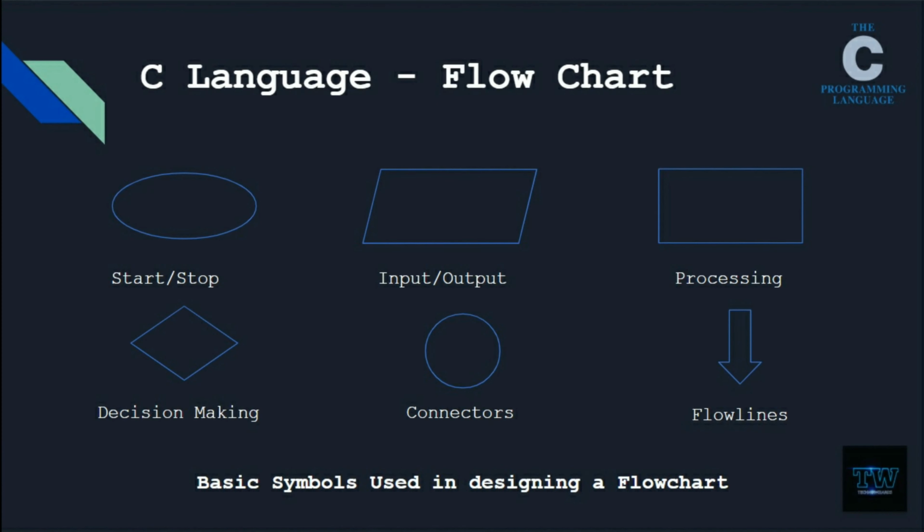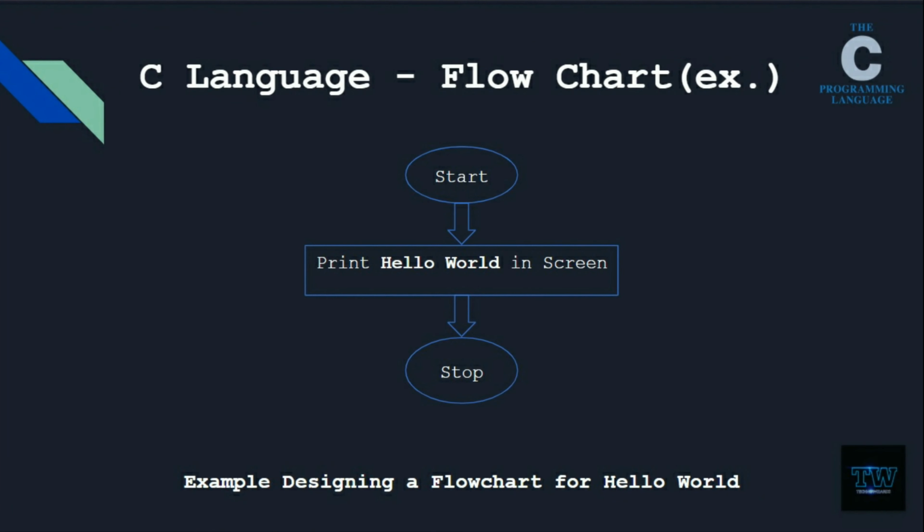A flowchart is a schematic representation of a program to be written. In every programming language, a schematic representation is a must for designing the logic of the program. The symbols are start and stop, input and output, processing, decision making, connectors and flow lines. These are the symbols used most when designing the logic of a program. This is mandatory for any programming language. I have given a simple flowchart for a Hello World program, so just have a look at it.